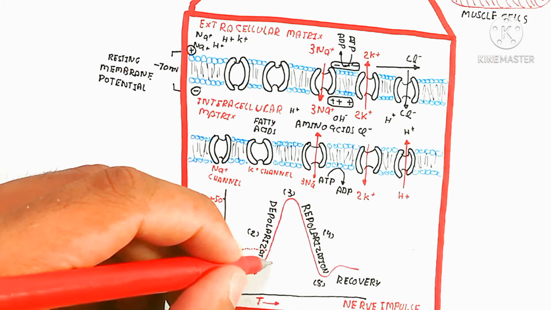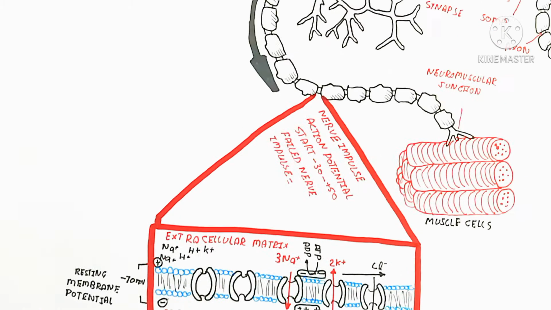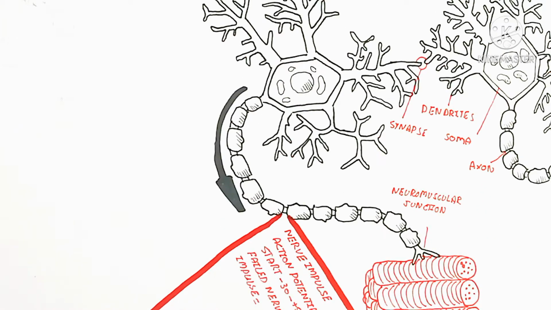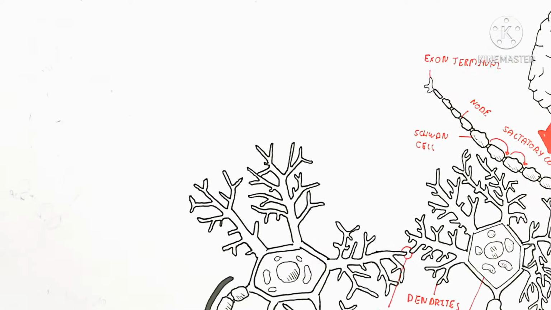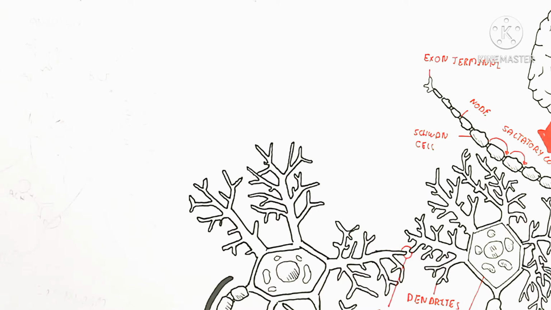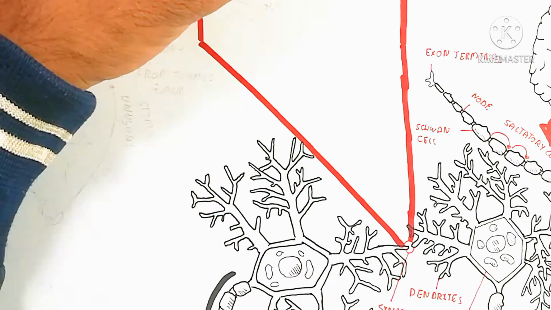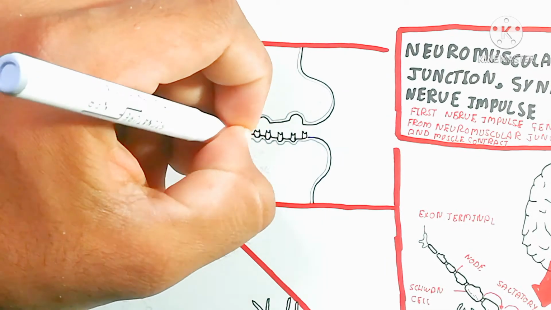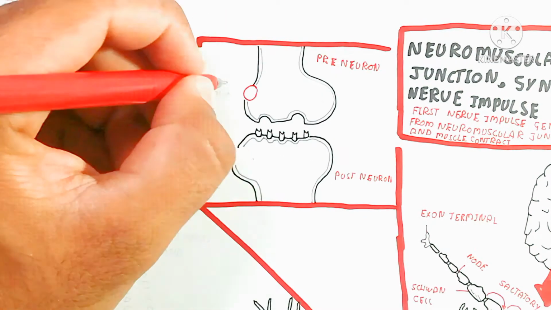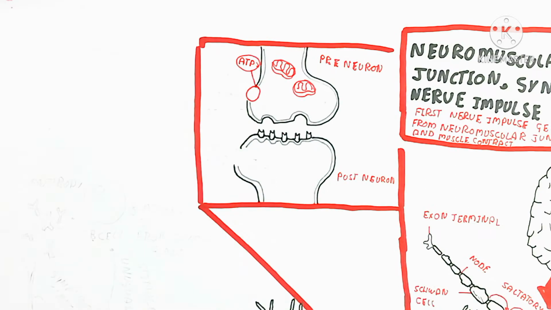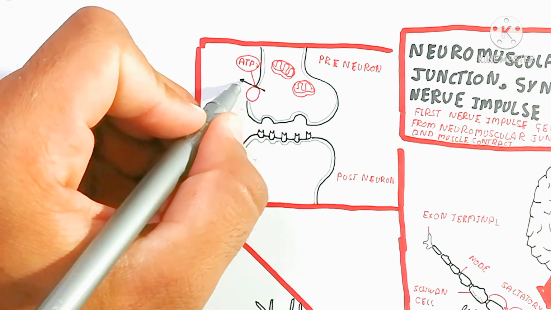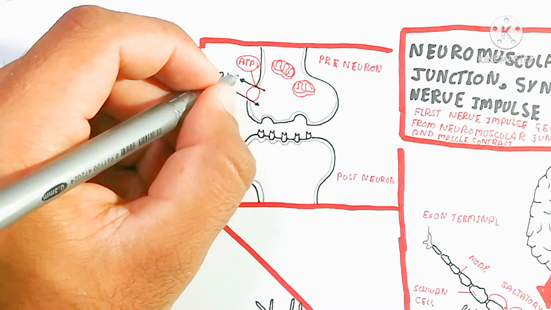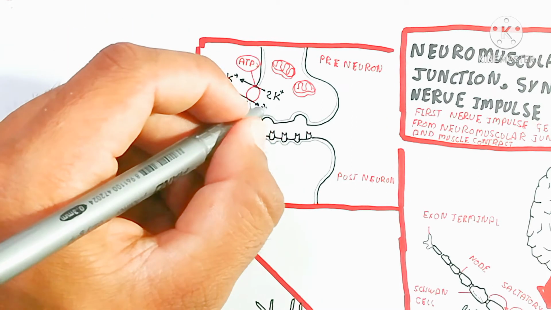Here you can see a failed impulse. The failed impulse is less than the threshold. So the threshold is the stimulus to create a nerve impulse. On the other hand, here is the synapse. When a nerve impulse is created, the mitochondria contain acetyl-CoA and different types of neurotransmitters.